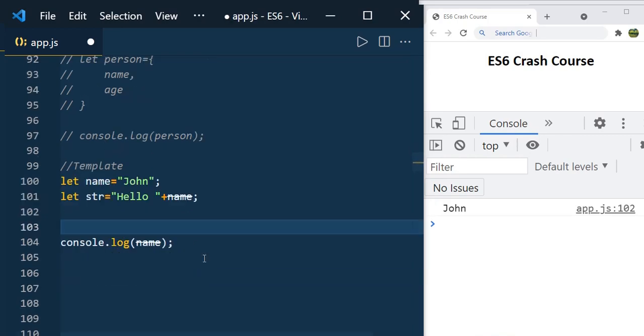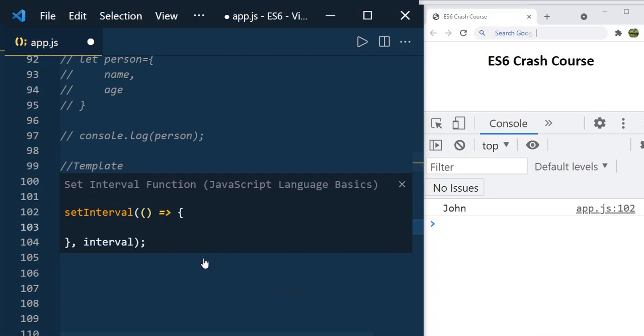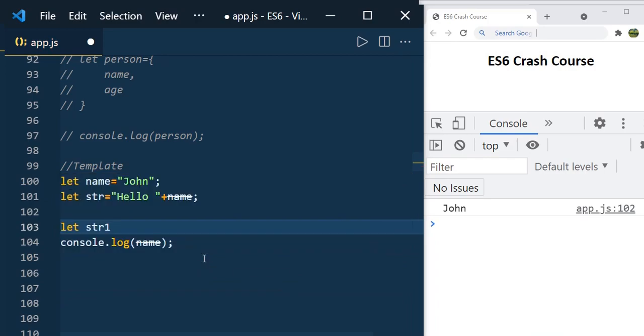Like this we used to do. But using template literal, you can define it in a very meaningful way, like let str1. I am using str1 because we are already having str. You can use the backticks like this, and you can mention hello, and you can use the dollar symbol, and then you open these brackets to evaluate the expression. So that is nothing but our name.